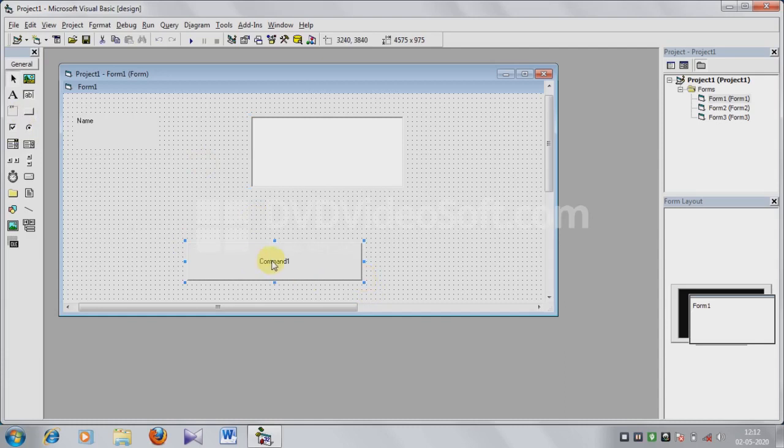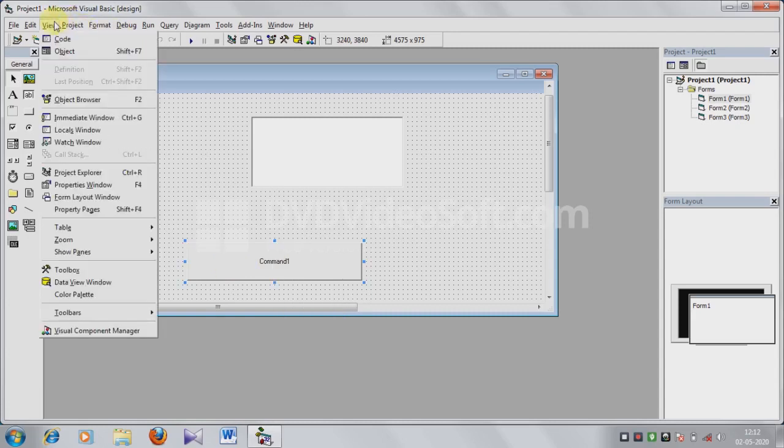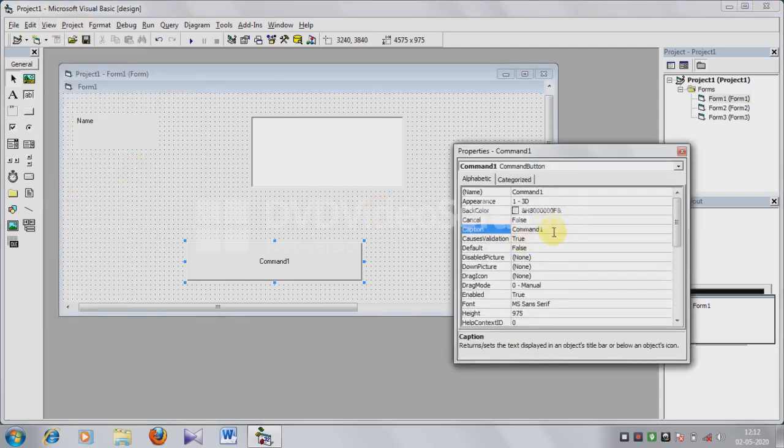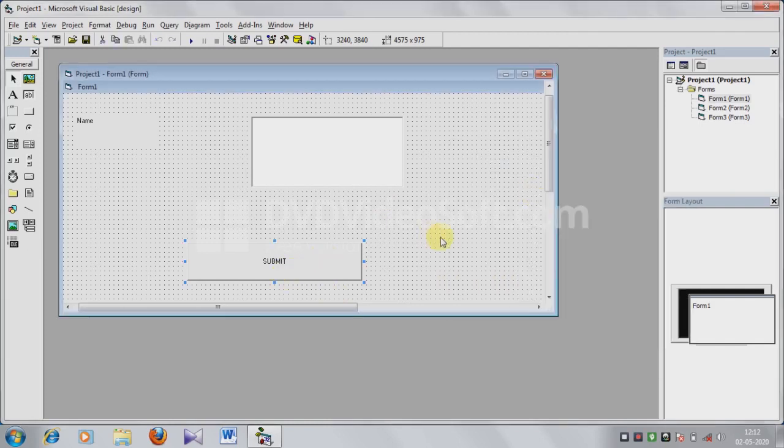It shows Command1, but now I change this name from Command1 to Submit. See, Submit is written here. Okay, so now I will run this form.